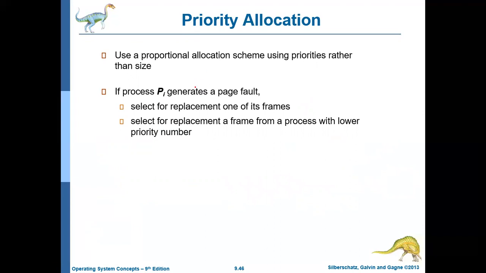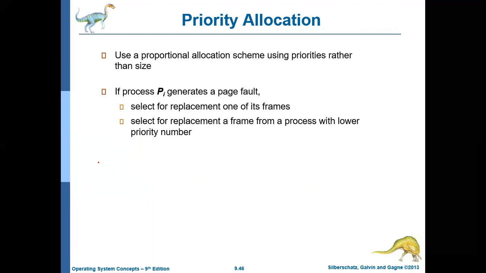In global replacement, we discussed that a process can replace a frame or a page that belongs to some other process also. So in that case, how will it identify the process from which it can take the page? How will it know? One of the options is that a high priority process can replace the pages or the frames that belong to a low priority process.